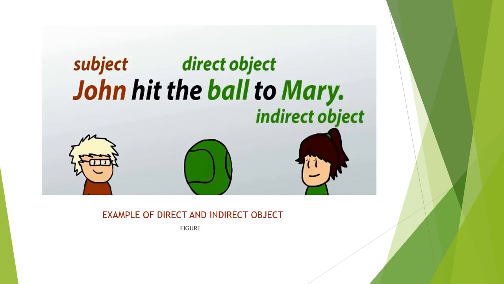Children, with this example, very clearly you can see: John hit the ball to Mary. John is the subject here. Hit is the verb here. The ball is the direct object. What has John hit? Ball. To whom? Mary. So Mary will be the indirect object.